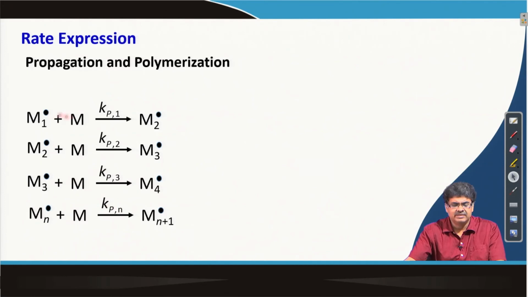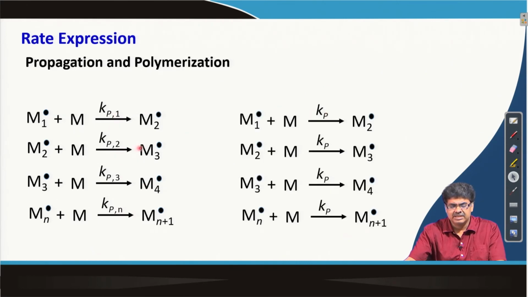But because the reaction is basically the same, a reaction between a monomer and a radical of similar structure, it is very safe and justifiable to assume that all these reactions proceed with the same rate constant. In this case, we will just remove this 1, 2, 3, n numbering. So, all these steps go by the same rate constant.